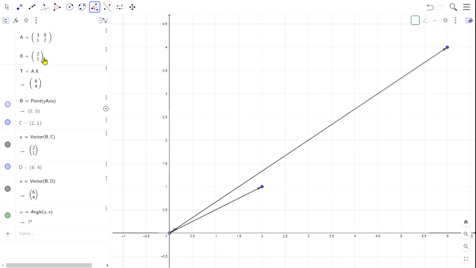For a vector to be an eigenvector, it should be only scaled or stretched by a constant factor after the transformation, but this vector is not only scaled, so it is not called an eigenvector for this matrix. This is the basic concept of eigenvectors and eigenvalues. In our next video, we will discuss more about the eigenvector.